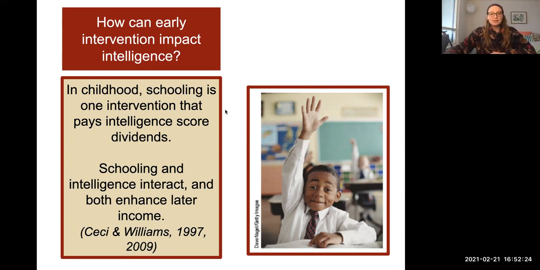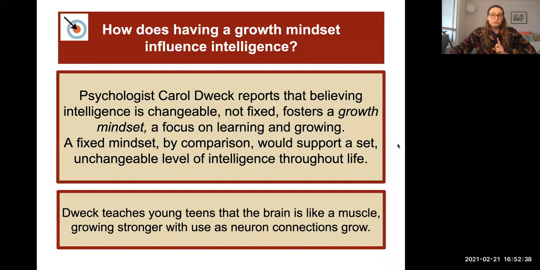So in childhood, schooling is one intervention that pays intelligence score dividends, meaning that education does definitely make a huge difference. So schooling and intelligence interact, and then both later enhance income. We need to bring this point up again. This is very similar to when we were talking about grit and what grit has to do with intelligence.